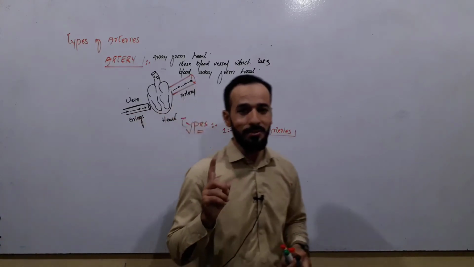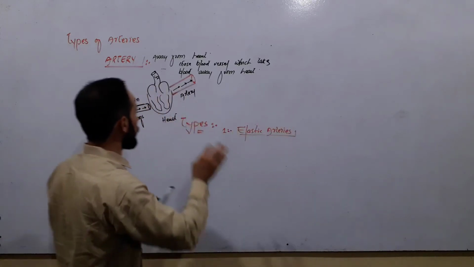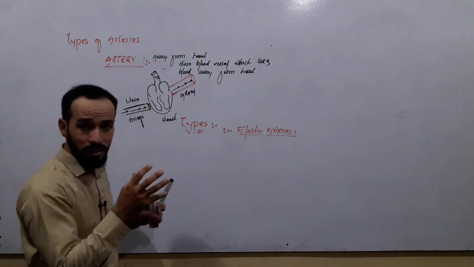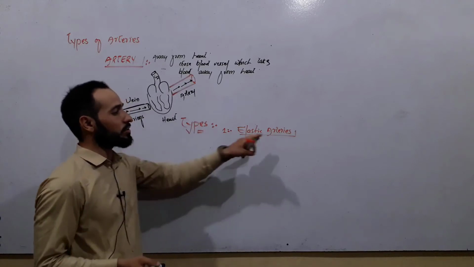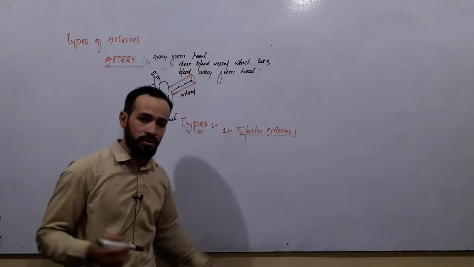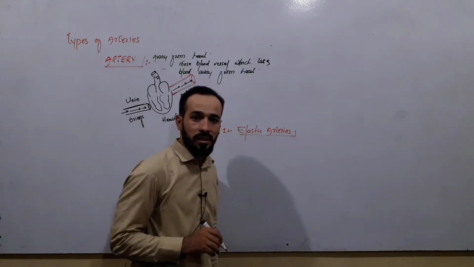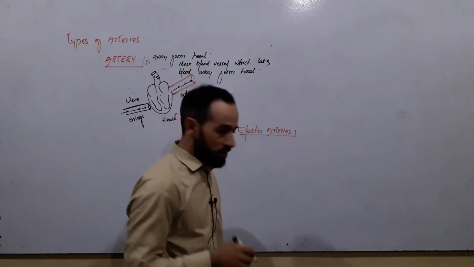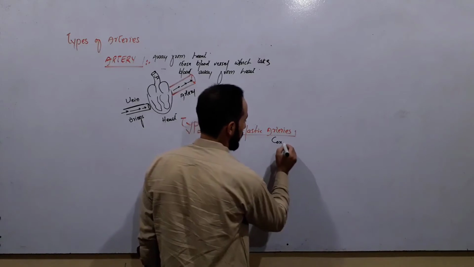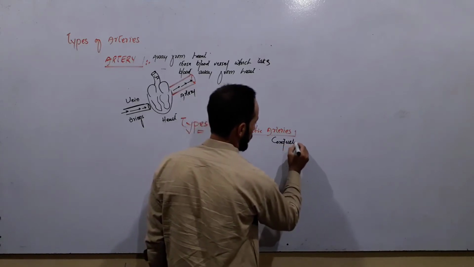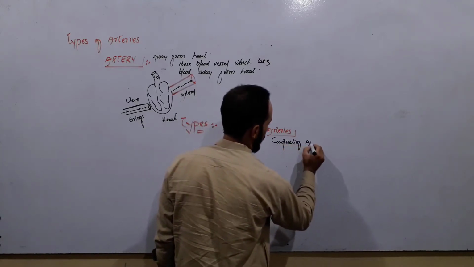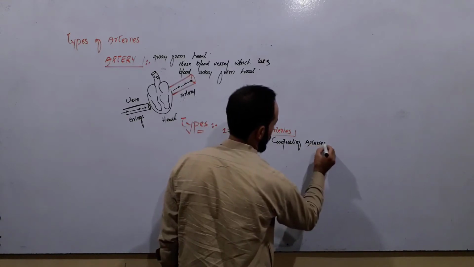In yesterday's lecture, we already recorded the structure of the walls of blood vessels. In this lecture, we are just mentioning the types of arteries present in our body. The first one is the elastic artery, and these are also known as conducting arteries.